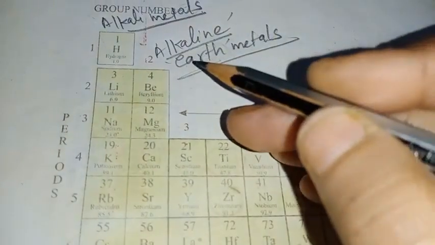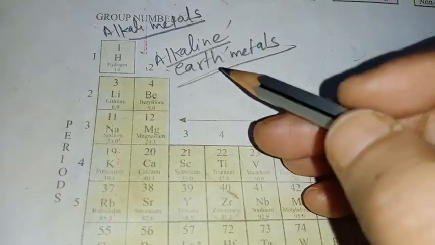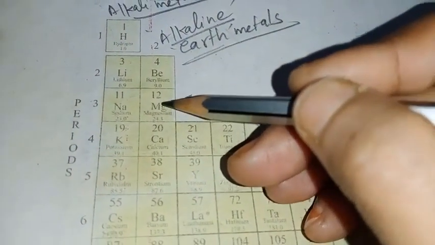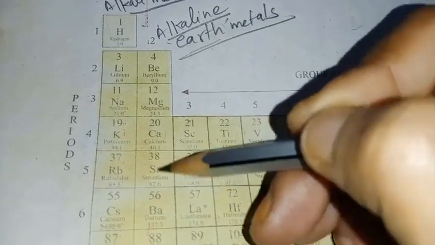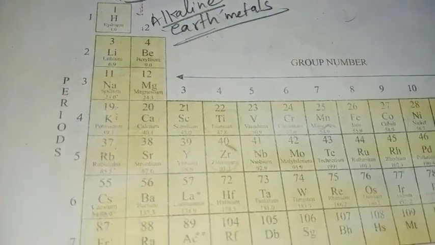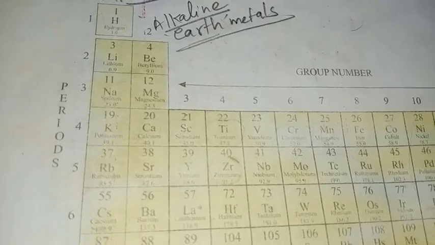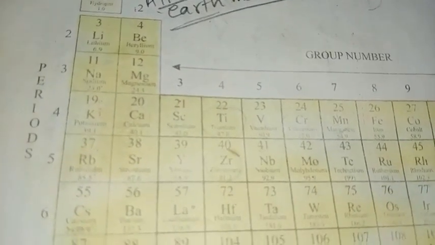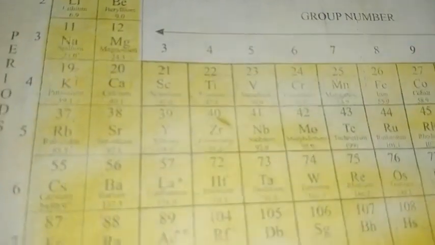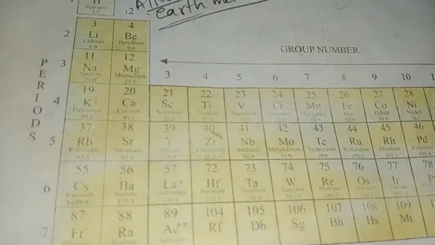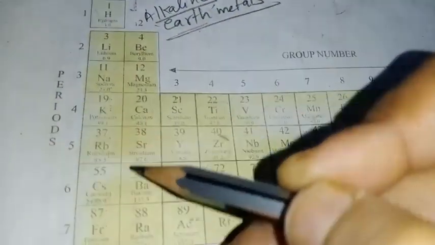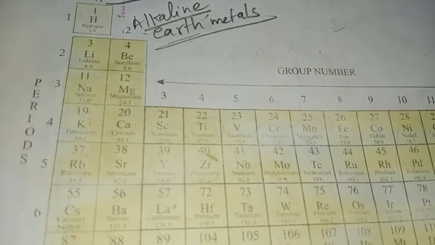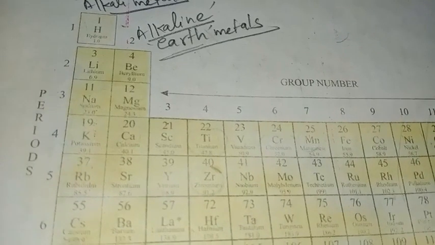They are called earth because these elements are found in oxide form in the earth's crust, like calcium oxide, strontium oxide, barium oxide, magnesium oxide. That's why they are called earth metals.